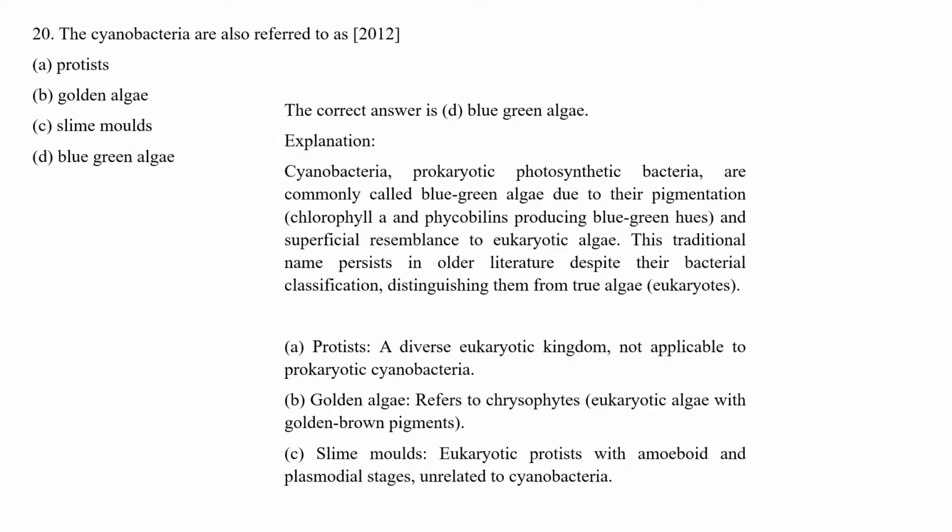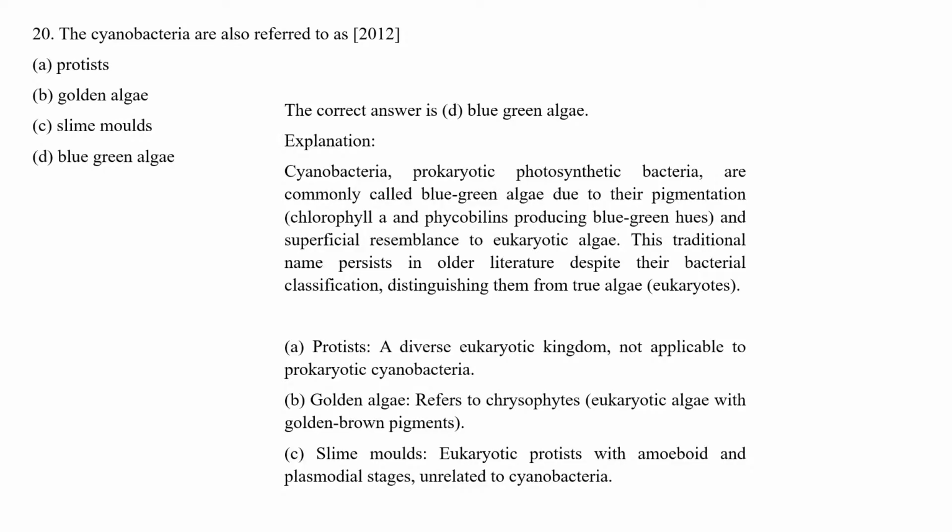They have chlorophyll a and phycobilins, which produce blue-green colors, and a superficial resemblance to eukaryotic algae. That's why they are called blue-green algae. This traditional name persists in older literature despite their bacterial classification, distinguishing them from true algae.